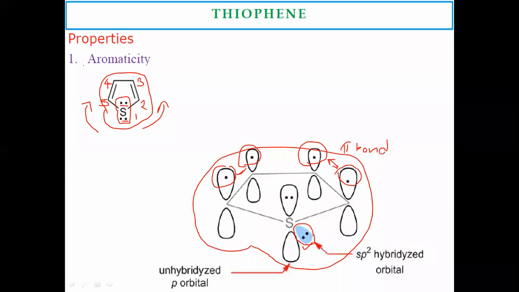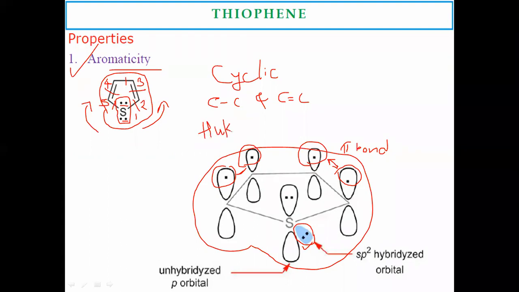This thiophene is an aromatic compound. As per the aromatic character, the particular compound is cyclic in nature. That is, thiophene is a 5-member ring, cyclic in nature, with alternate carbon-carbon single and double bonds. That is, conjugation should be present. Here, if you observe, this is a single bond. These are the double bonds, and here single bonds. It means alternate single and double bonds should be present in the structure.